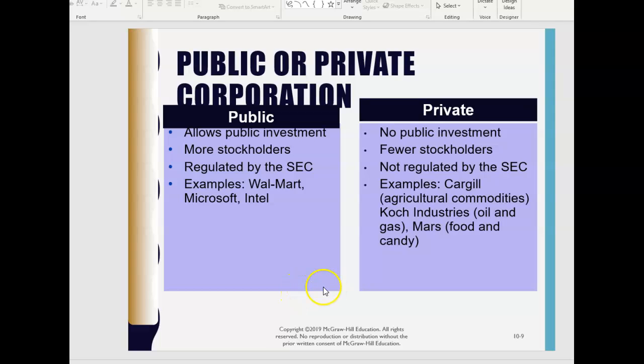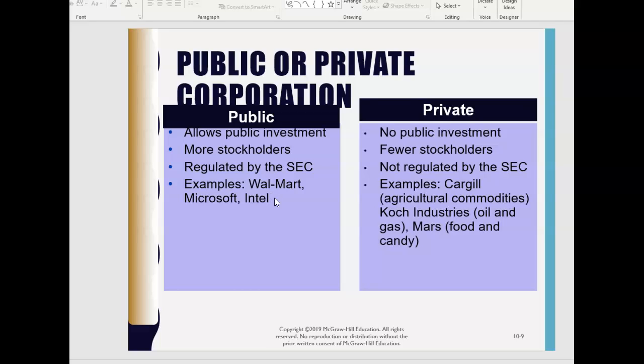They don't have to sell shares to the public, just like you and your friends got together and had shares of the house. They could still have shares and be a private corporation. And so we have some very large companies like Cargill or Mars Candy that are privately held corporations. We're primarily going to be focused on publicly held companies.